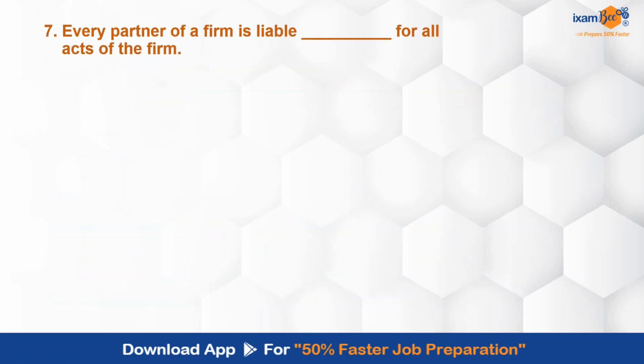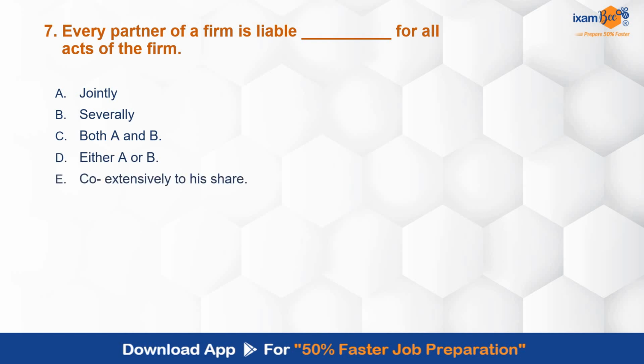Every partner of a firm is liable dash for all acts of the firm: jointly, severally, both jointly and severally, either jointly or severally, co-extensively to his share. Very interesting question this is. It actually confuses you if you think over it a lot. But if you are actually aware of the concept, then you can very easily answer. Correct answer over here is C, both jointly and severally.